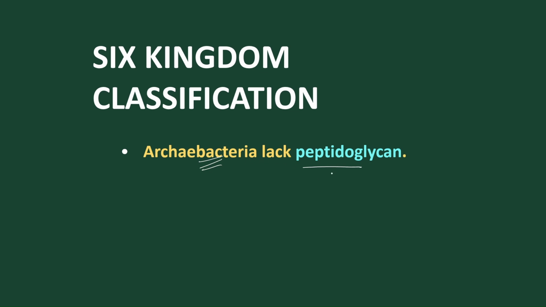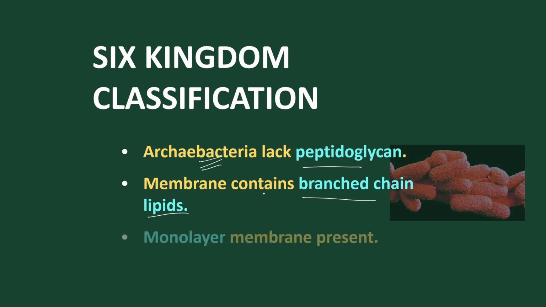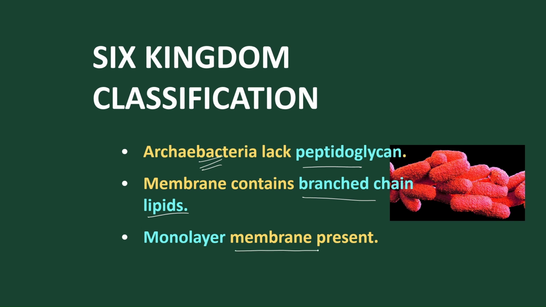So he separated these as primitive bacteria and made them the first kingdom. Archaebacteria also contain branched chain lipids in the cell membrane, which normal bacteria don't have, and their membrane is a monolayer, not a bilayer. Due to these features, he said a primitive bacteria is present and we should name it archaebacteria.